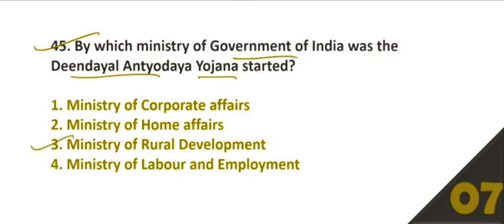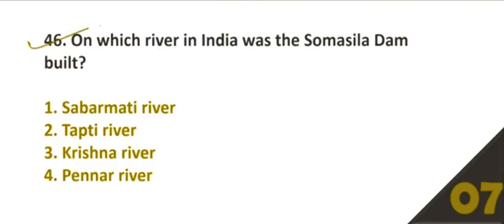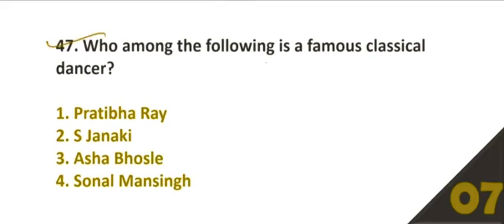Option number 3, Ministry of Rural Development. 46. On which river in India was the Somasila Dam built? Number 4, Pennar River. 47. Who among the following is a famous classical dancer? Option number 4, Sonal Mansingh.